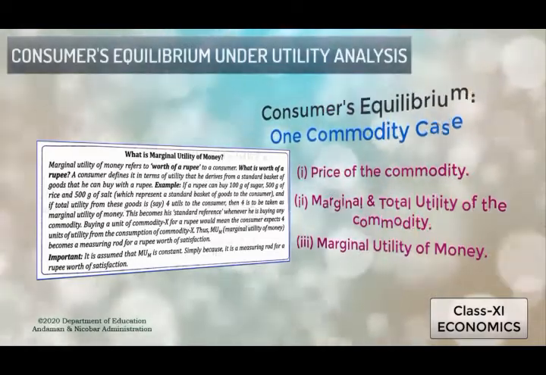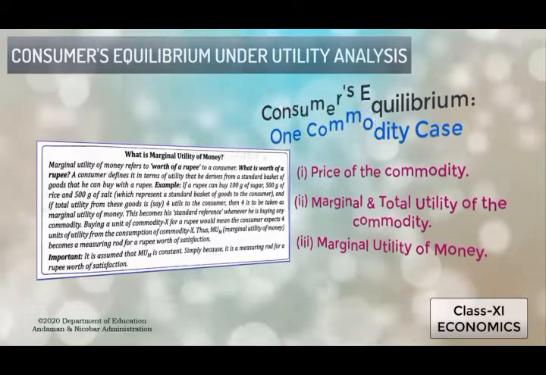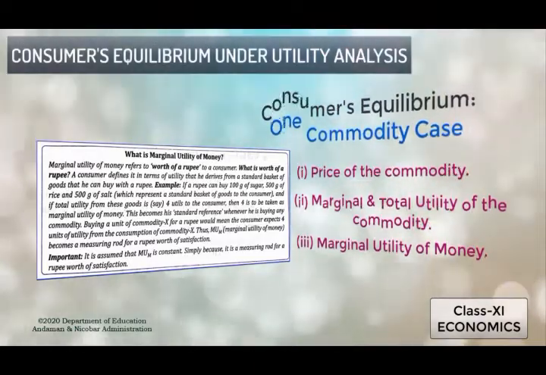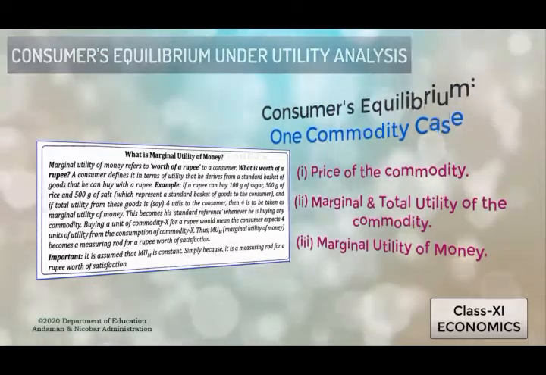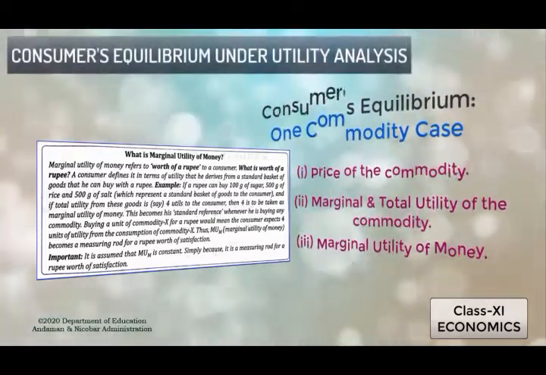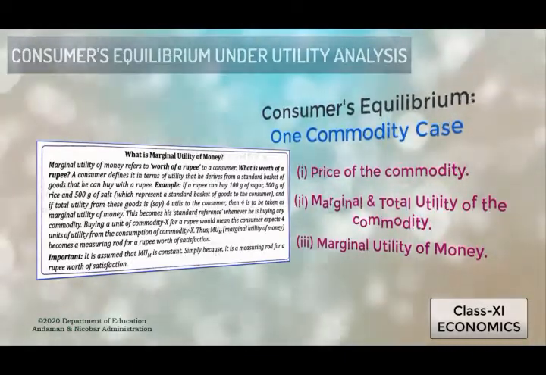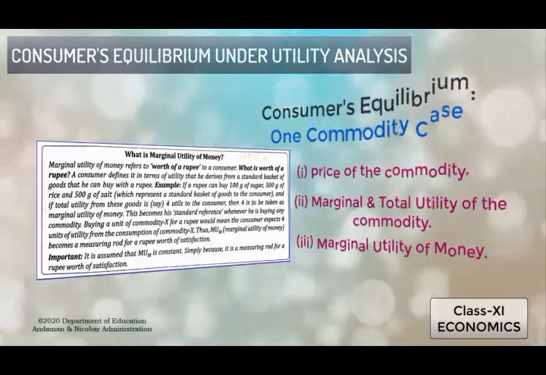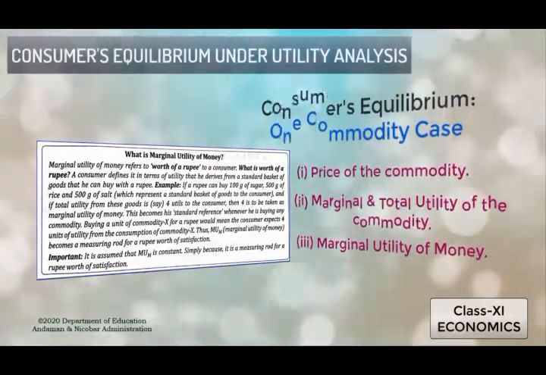This becomes his standard reference. Whenever he is buying a unit of commodity X for a rupee, the consumer expects 4 units of utility from the consumption of commodity X. Thus, MU of M, that is marginal utility of money, becomes a measuring rod for a rupee worth of satisfaction.